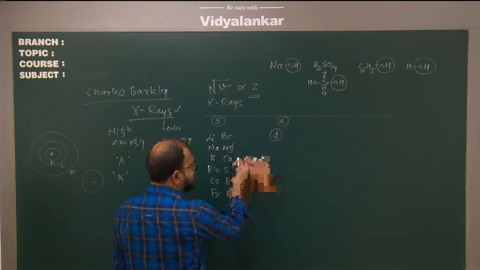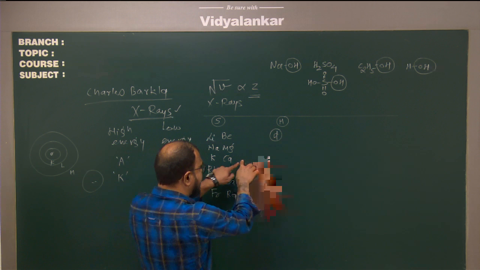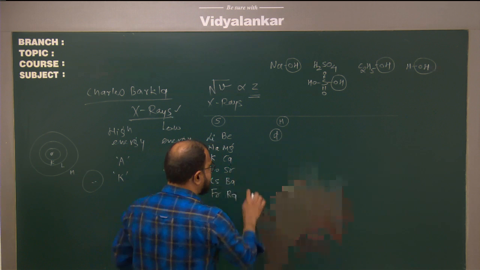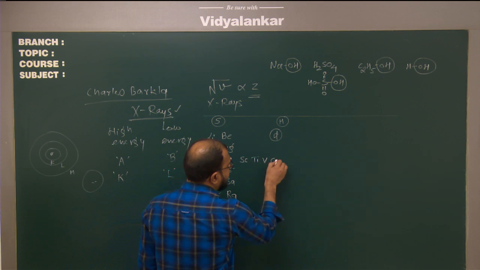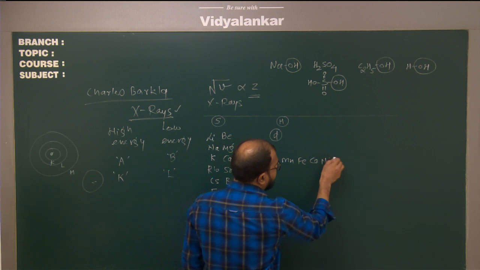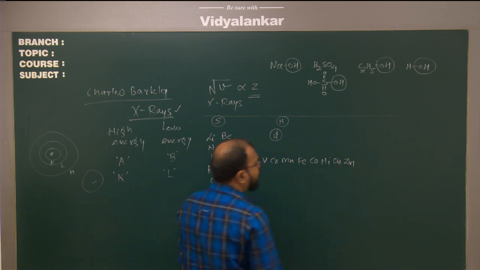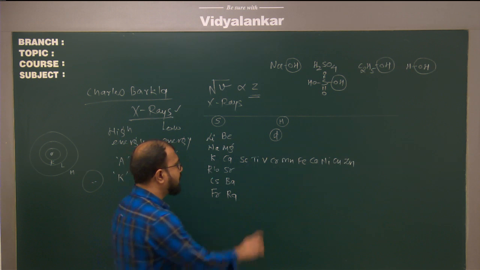So yes, if we consider the 3D series, that is period number 4 elements, they are considered as 3D series transition metals. We have scandium, titanium, vanadium, chromium, manganese, iron, cobalt, nickel, copper and zinc. Do we have any method to remember this? Yes, we have a very simple method.